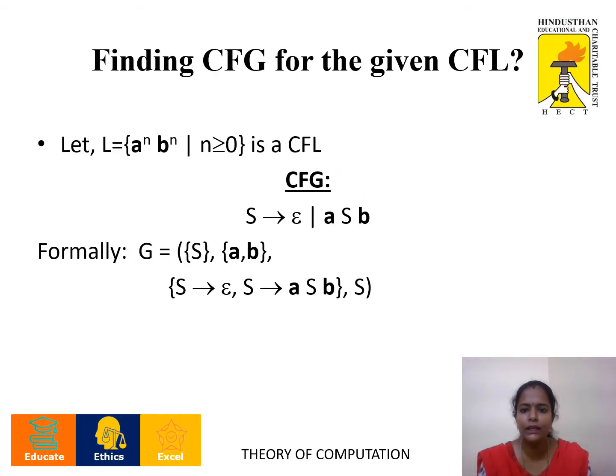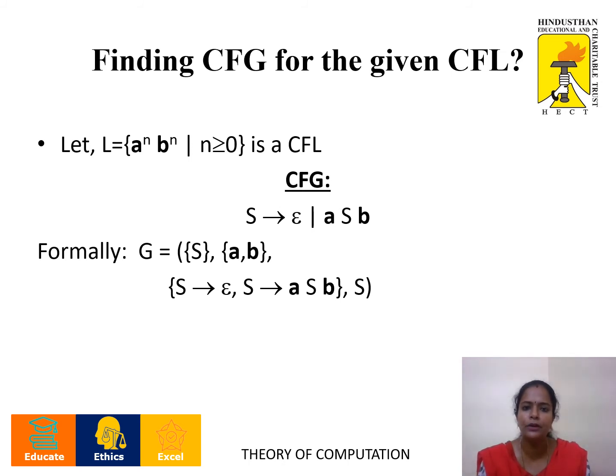Finding a context-free grammar for the given context-free language. The given language is L is equal to a power n, b power n, where n is greater than or equal to 0. The productions we can generate are S to epsilon or S to aSb. In the case of aSb, if I substitute S to epsilon, the final string we get is ab. So L equals a power n, b power n.